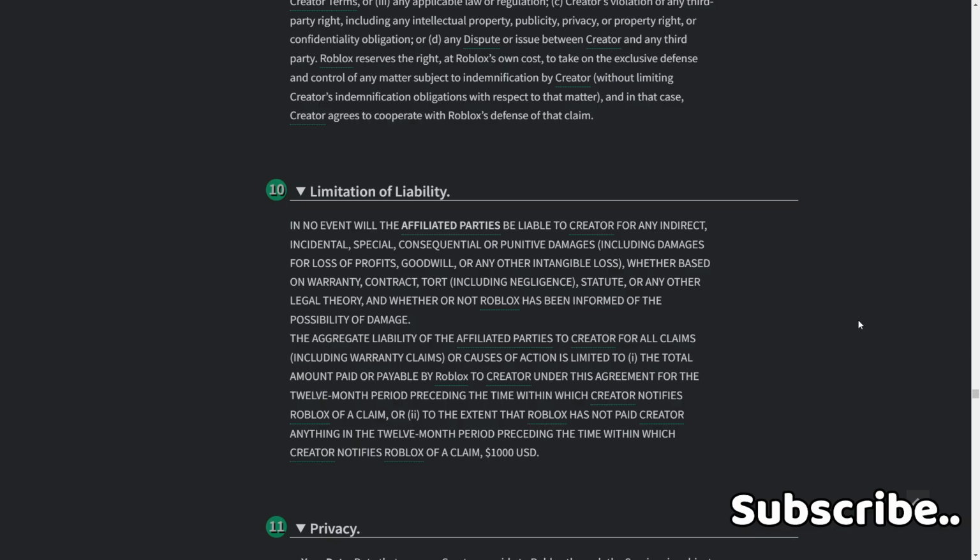The aggregate liability of the affiliated parties to creator for all claims, including warranty claims or causes of action, is limited to 1, the total amount paid or payable by Roblox to creator under this agreement for the 12-month period preceding the time within which creator notifies Roblox of a claim, or 2, to the extent that Roblox has not paid creator anything in the 12-month period preceding the time within which creator notifies Roblox of a claim, $1,000 USD.